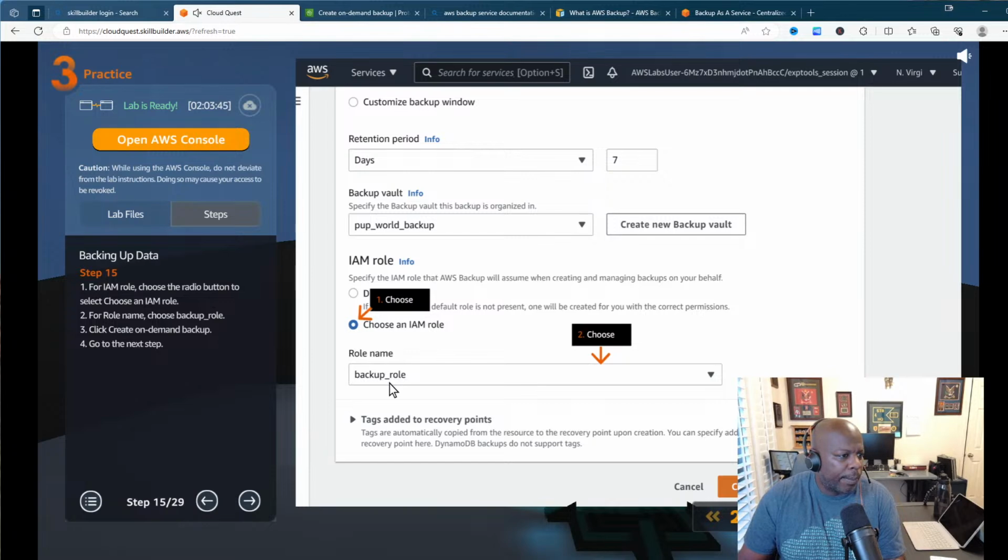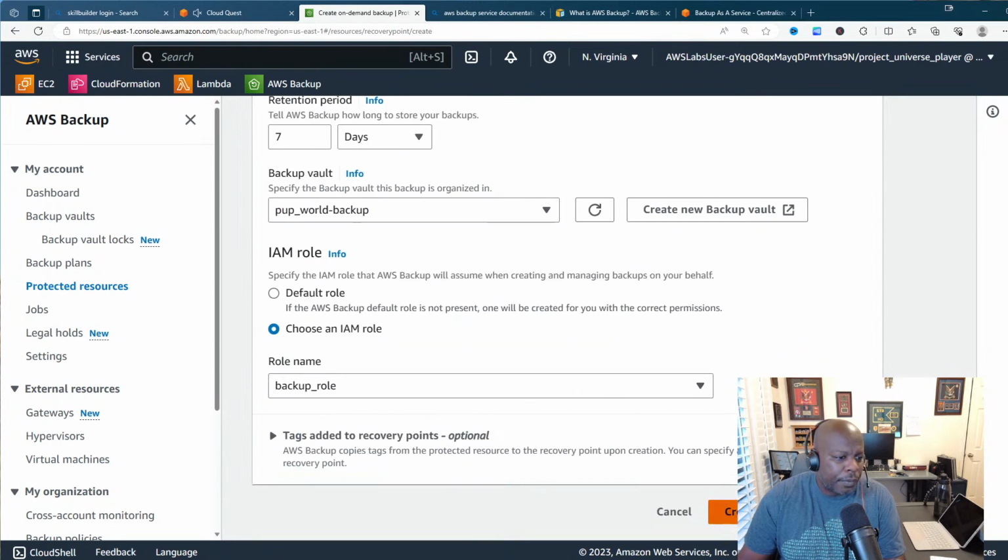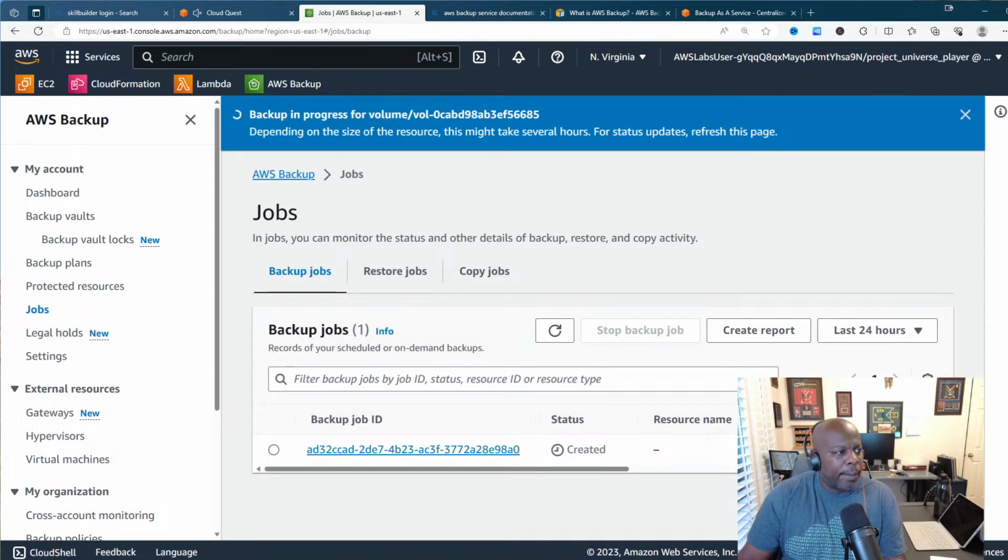All right, so we're using the backup role, and then create on-demand backup. Number 3. All right, good. So we'll create that on-demand backup right there, and you see our backup is in progress. Blue means pending. When it turns green, that's good. If you ever see red in the cloud, that's bad.